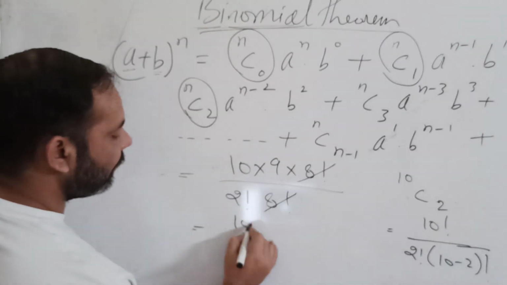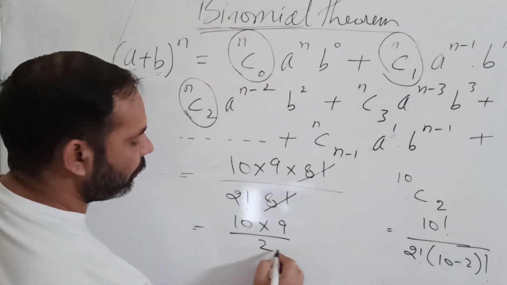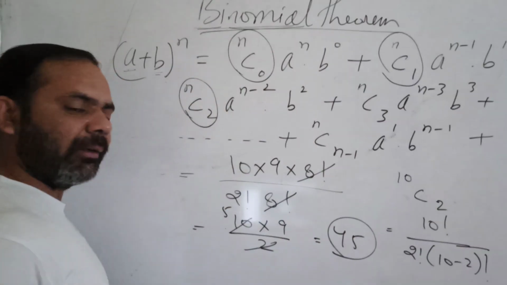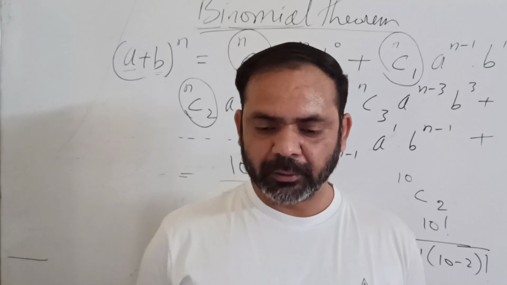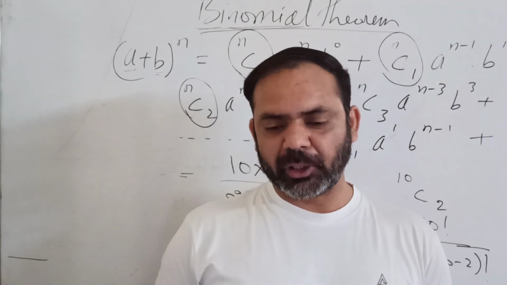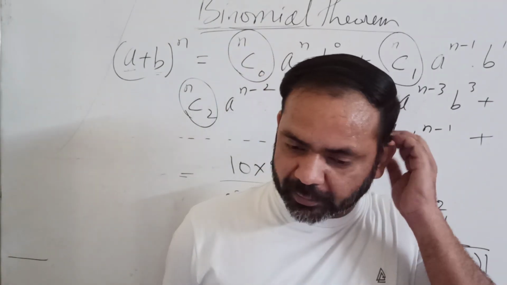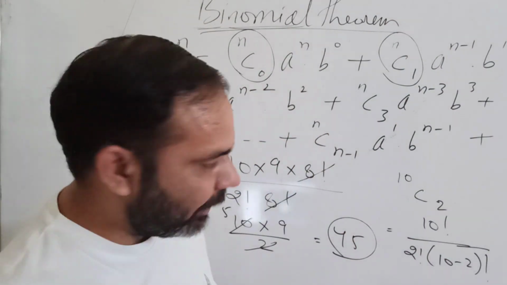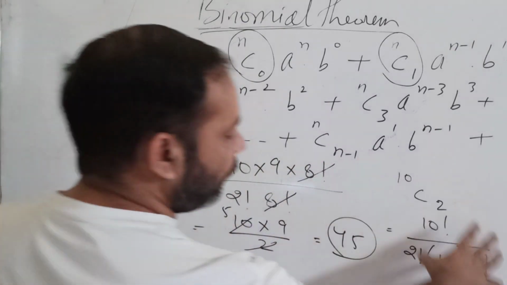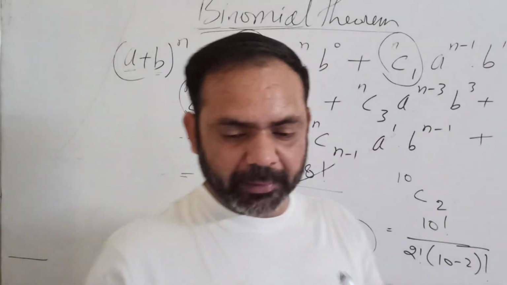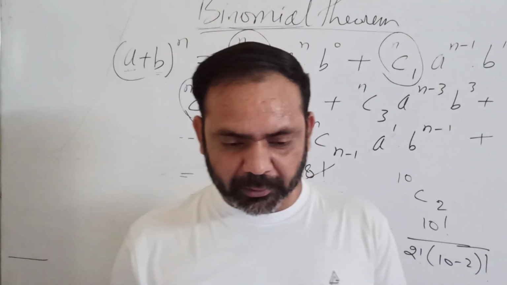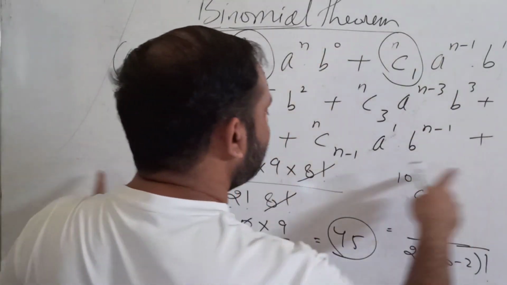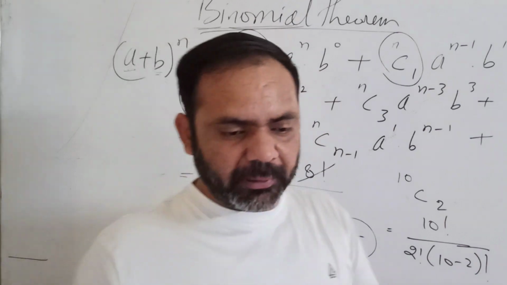And this will be 10 into 9 upon 2. 2 fives are 10, and 5 nines are 45. So in 45 different ways you can select a chairman and a vice chairman. This is your answer, 45 different ways. So this is called a combination. So I think now you are clear about the terms factorial, combination and the binomial theorem. Now I will give you an example.